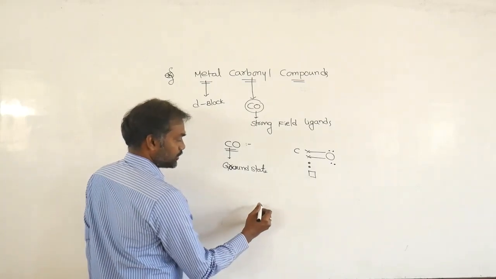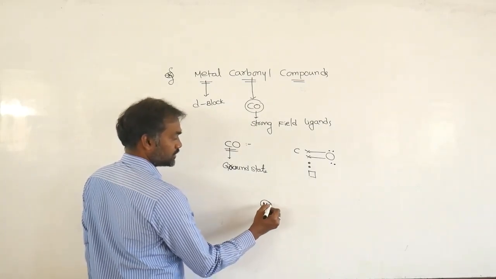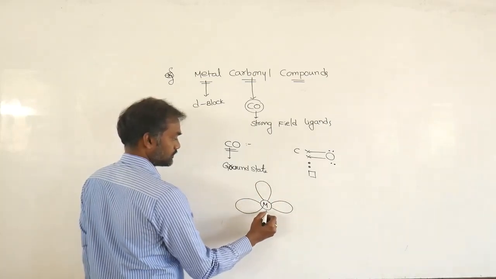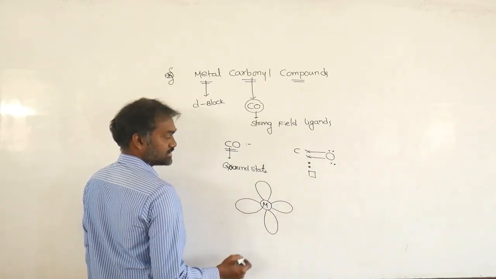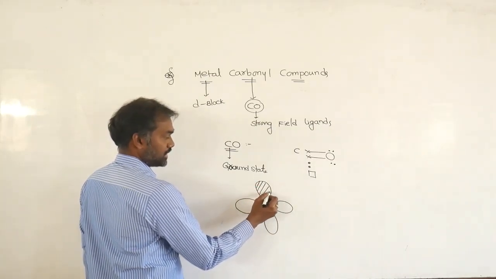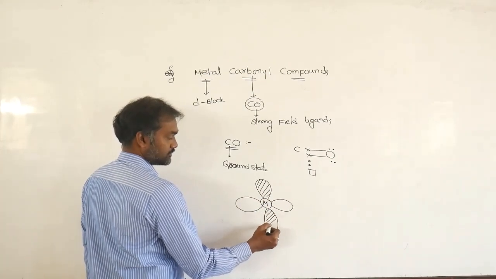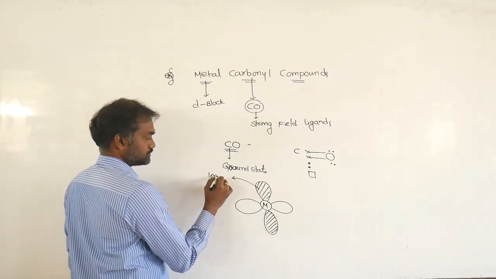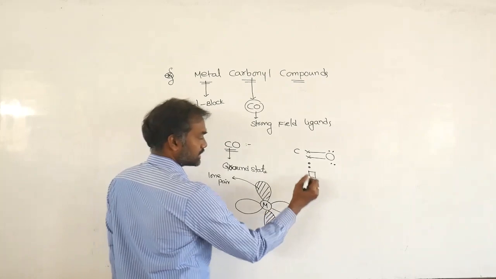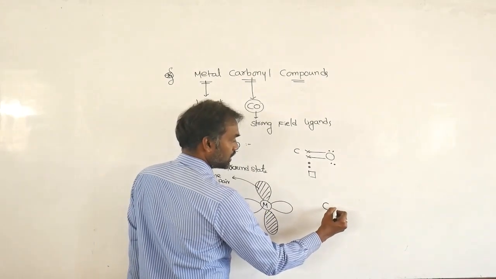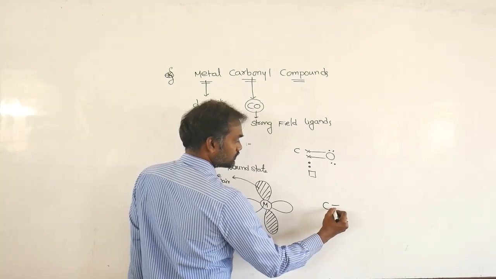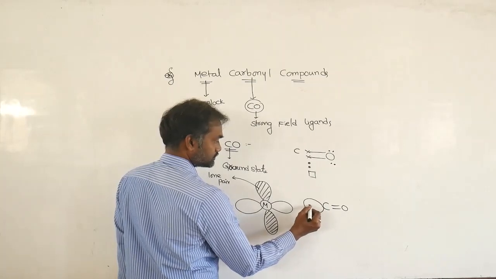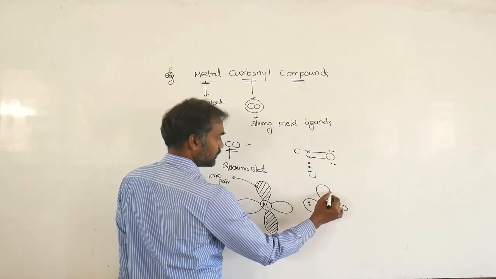Suppose you take a metal. The metal contains an empty orbital, taking this as the x-axis. Suppose the metal also contains a lone pair; this indicates the lone pair. Next, you take carbon monoxide: carbon double bond O. It contains one lone pair and one empty orbital.